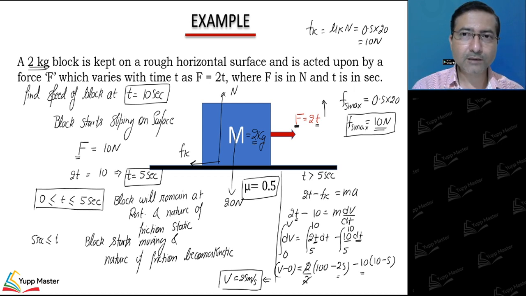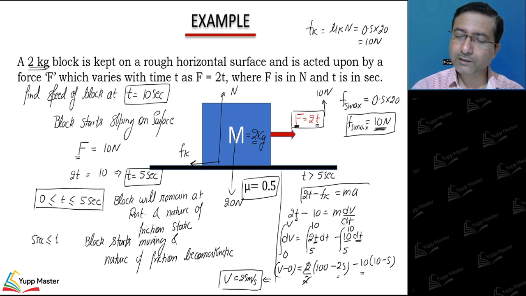So initially what happens, block won't move because friction, which is self adjusting in nature, can adjust itself up to the external force reaching 10 Newton, because the maximum friction it can offer is 10 Newton, and when force is more than this, then motion will start.